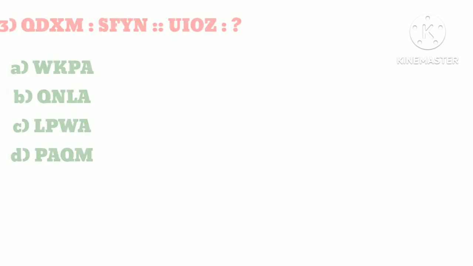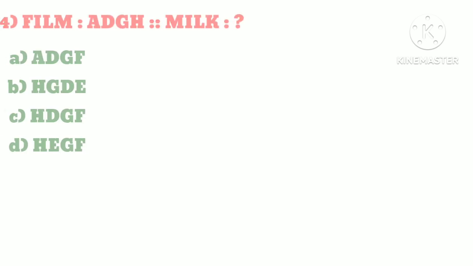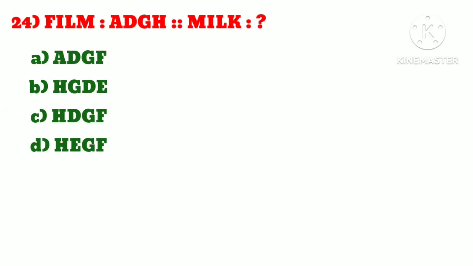Number 23, QDXM is to SFYN as QIOZ is to what? Answer is option A, WKPA. Number 24, FILM is to ADGH as MILK is to what? Answer is option C, HDGF.